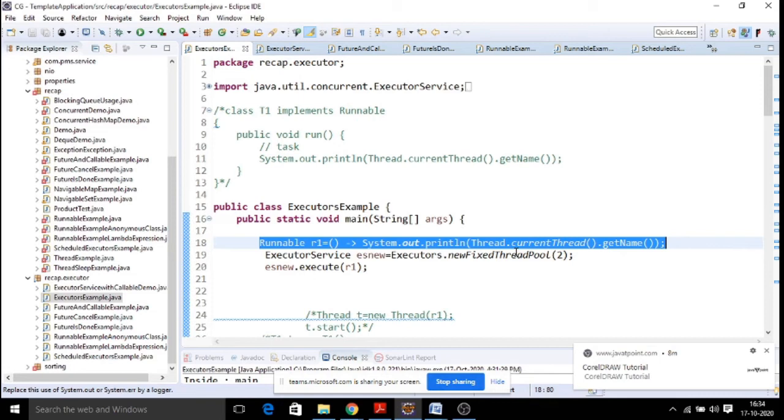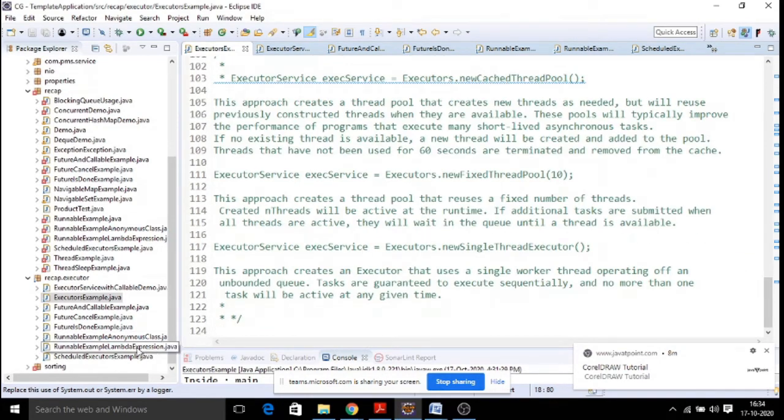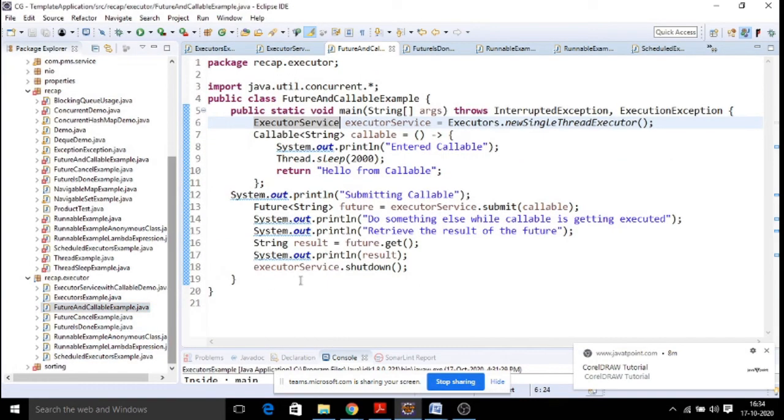That is the reason a new feature called callable was introduced into the concurrency framework. Callable is a new interface introduced into the concurrency framework. The advantage is that for the callable interface we can pass the input and also return a value. Whatever return type there is, you can provide it here.